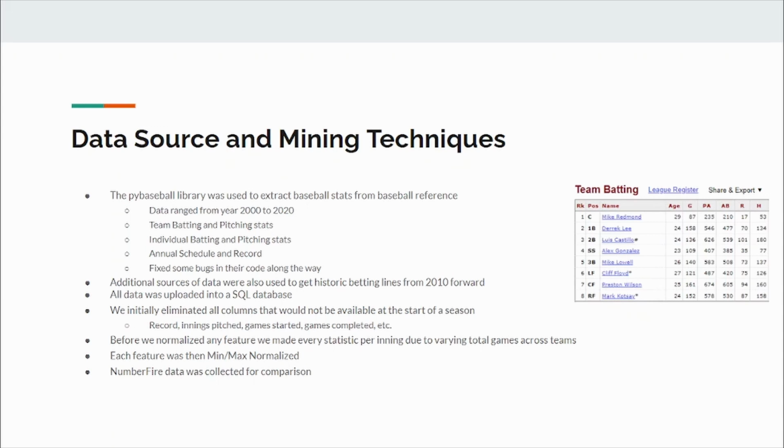We also collected NumberFire data, which is the prediction site that we will be comparing our results to later on, as well as betting information starting in the 2010 season to see how our model would have fared over the last 10 years. With collecting data, there were a lot of bugs in the code that we had to work around in order to get our data accurately representing the past 20 years of baseball, and some fixes that we provided along the way, which we'll get into now.